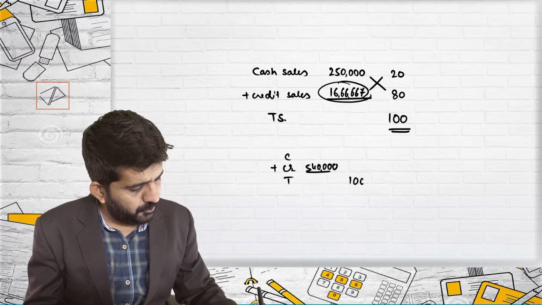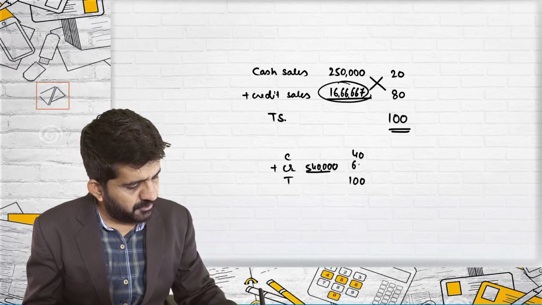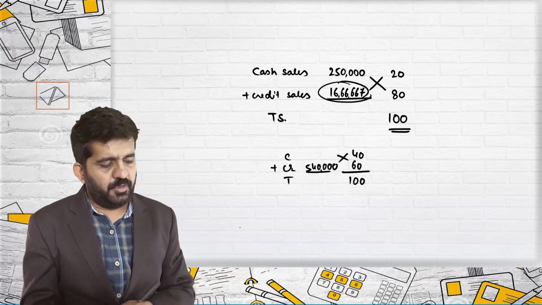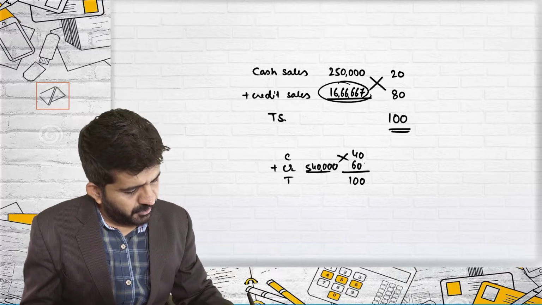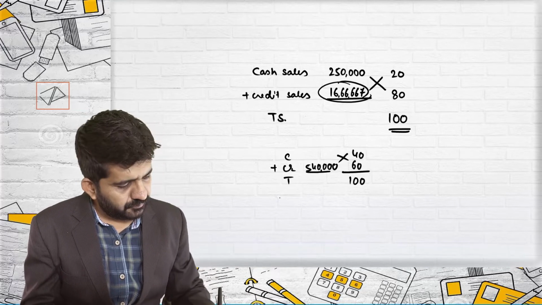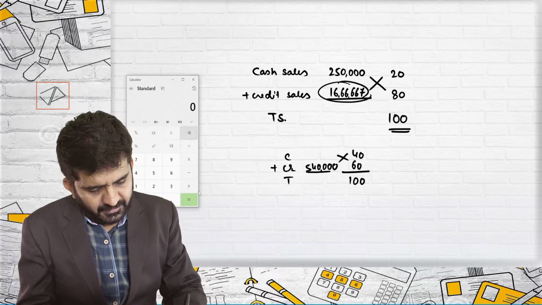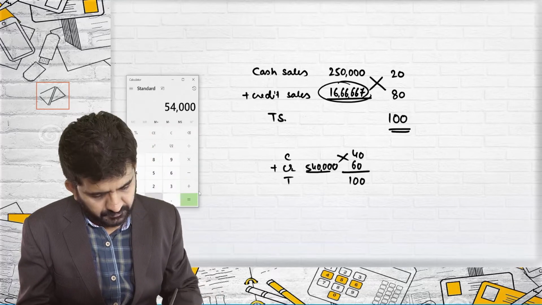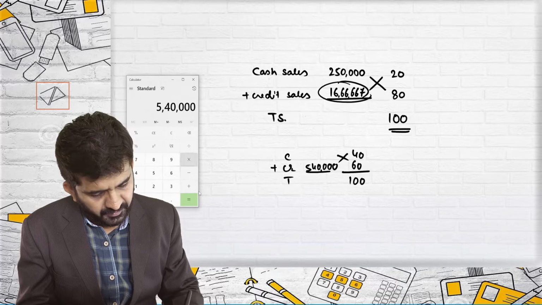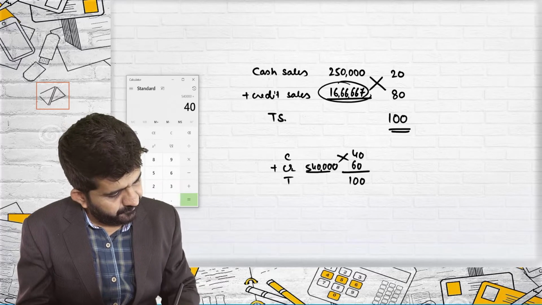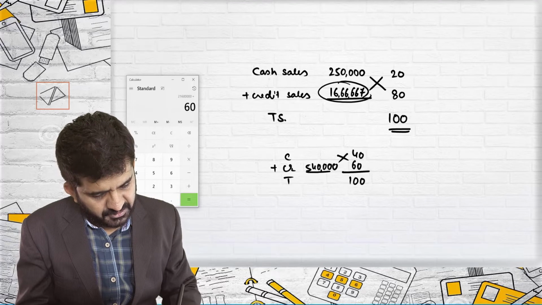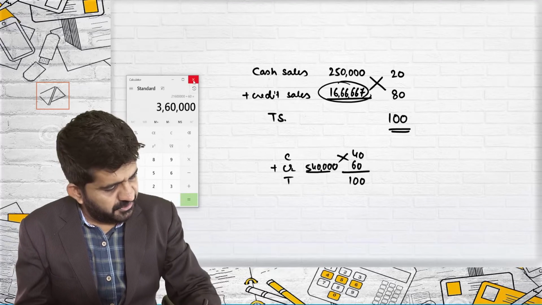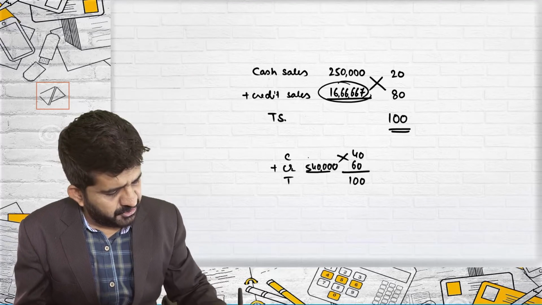So if total purchase was 100, cash was 40%, this was 60%. You can just do cross multiplication. 5,40,000 into 40 divided by 60 will be 3,60,000. 3,60,000 is cash purchase.